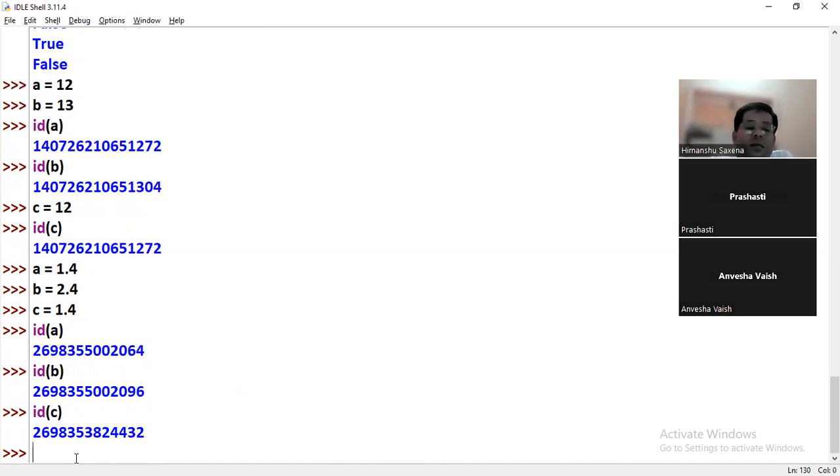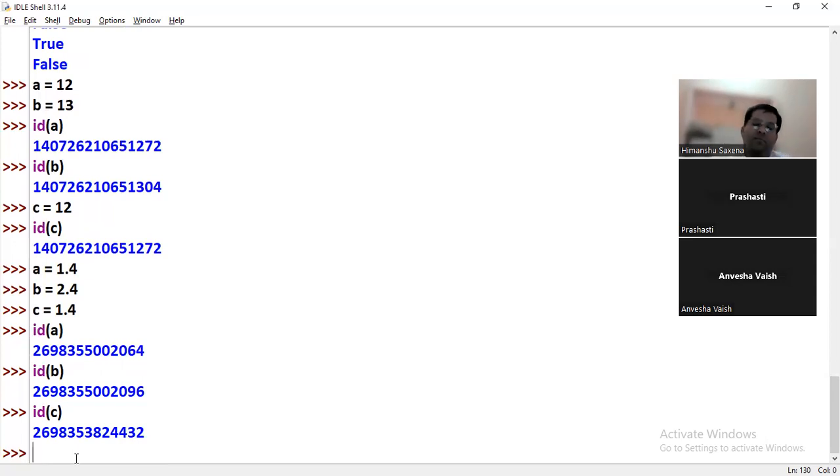I think we got the answer here, because in case of float, whenever we assign the same value, it gets stored at a different location. But in case of integer, it is stored at the same location. C and A both have the same value, even then they are not sharing the same location.